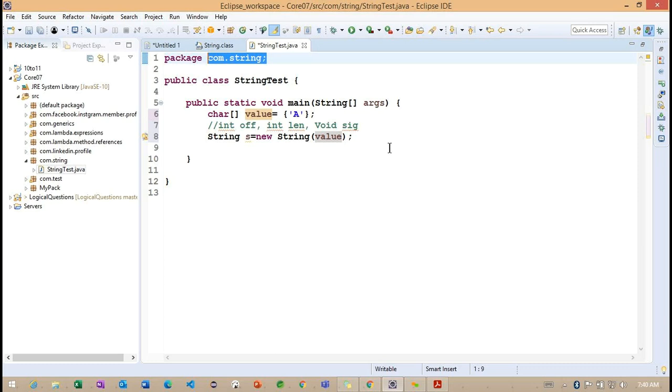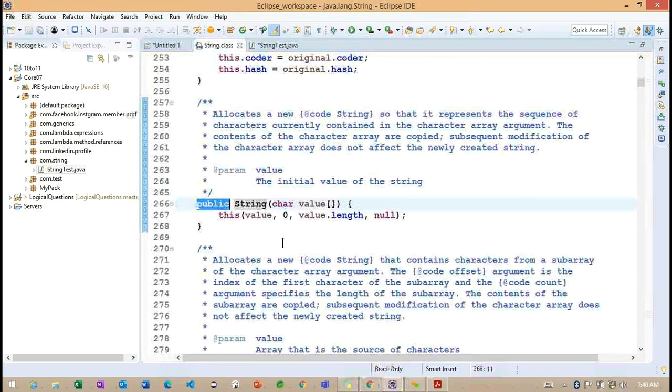So any questions regarding this particular constructor information?